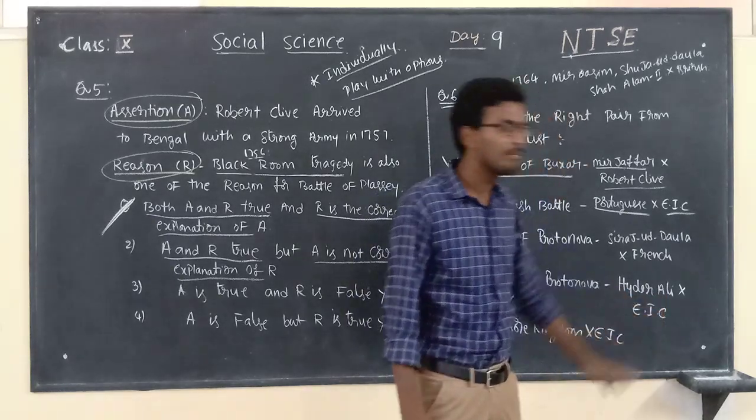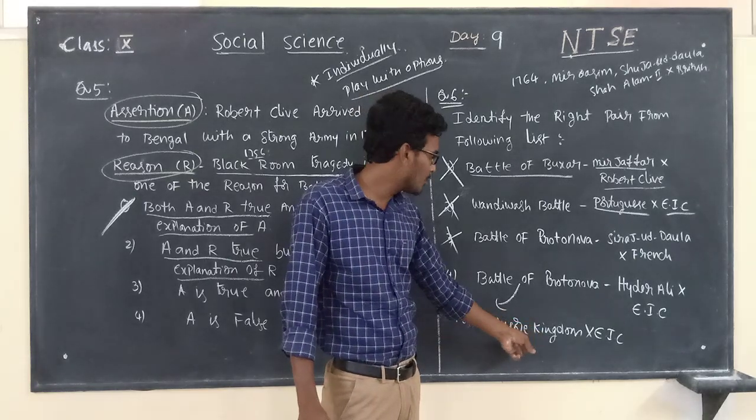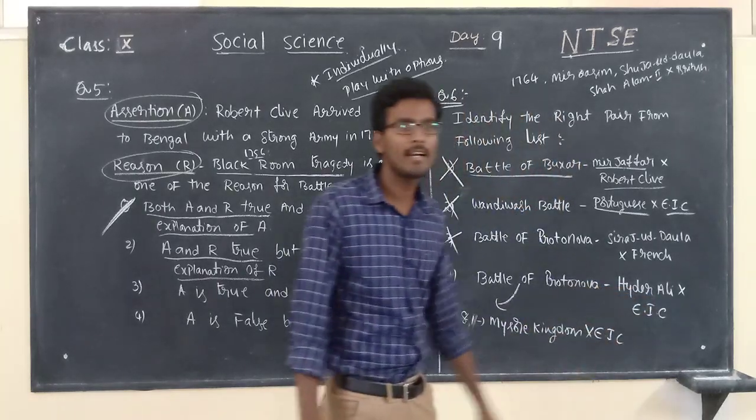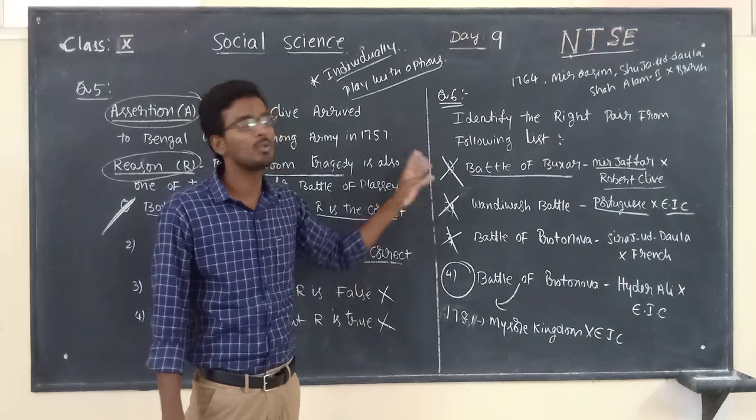East India Company is nothing but British. I told you, right, 1781, between whom? Mysuru Kingdom and East India Company. So Mysuru Kingdom means Hyder Ali and East India Company. So option 4 is the right answer for this question.